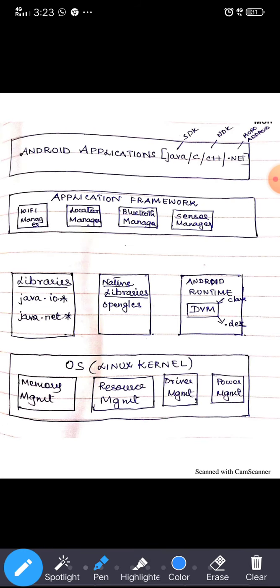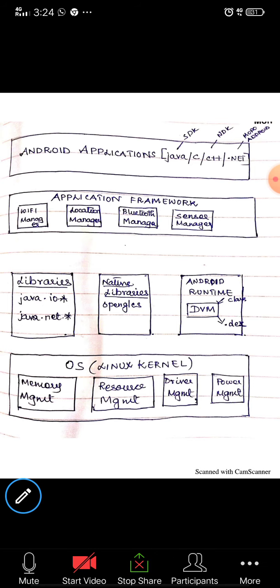The class file is heavy weighted, and it is converted into a .dex file, a single light weighted file. So this is how your Android runtime is executed.